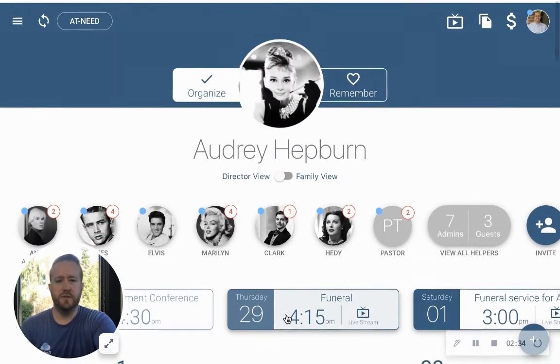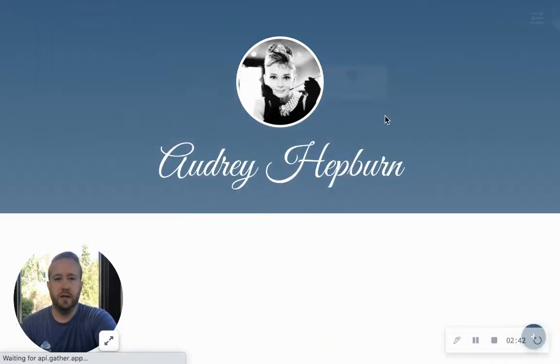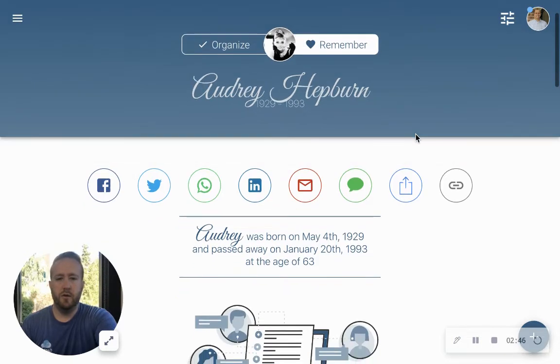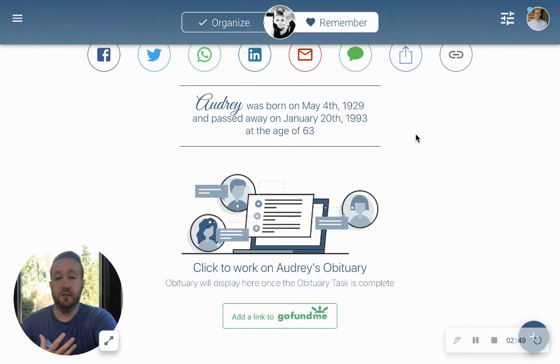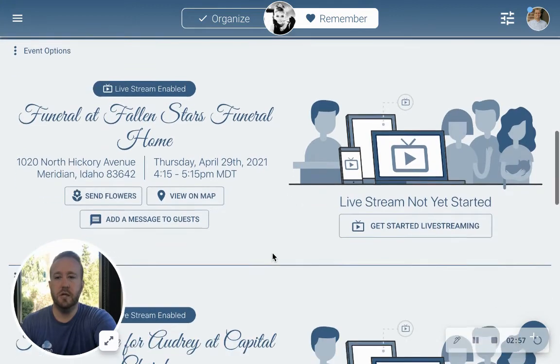Now, what you're going to do as a funeral home is share a link with the family and friends of the departed, and they will get a link to the Remember page. Now, this was really helpful for me. This is the link that I received for my friend's service. So I was able to come here. I actually was able to participate in a GoFundMe for him and his family.